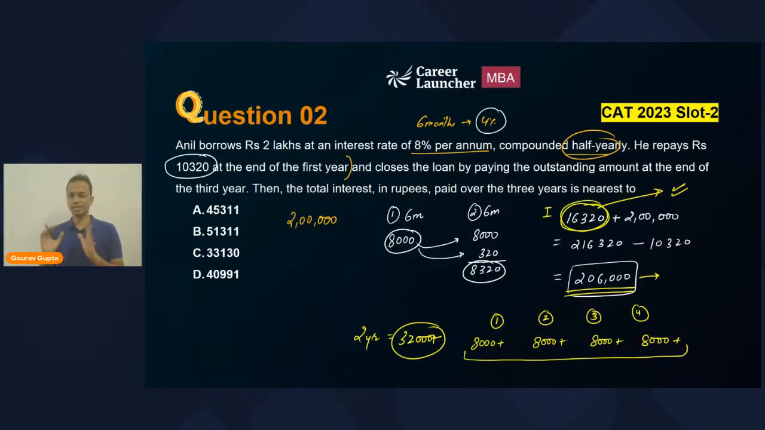I'll repeat. In these 2 years, the interest accumulated will be more than 32,000. And earlier, he has paid an interest of 16,320. So I'm not doing the exact calculations. I can say that the total interest that he has paid over this 3-year period will be 32,000 and 16,000, that is 48,000. So the answer has to be more than 48,000. There are 3 options which are less than 48,000.